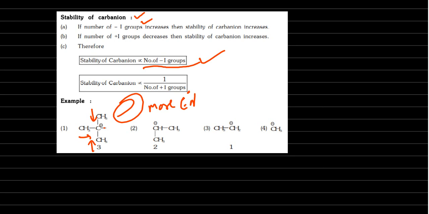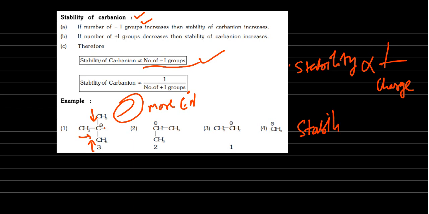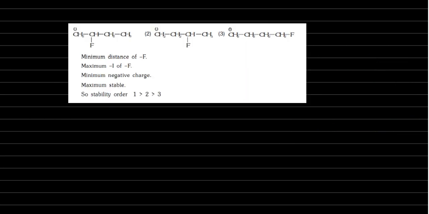Okay, so stability is inversely proportional to charge. Okay, stability is directly proportional to neutral nature. Of course, charge inverse means neutral is directly proportional. Okay, so it is unstable, then this is the stability order, right?